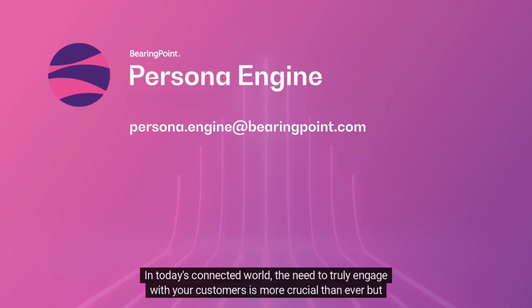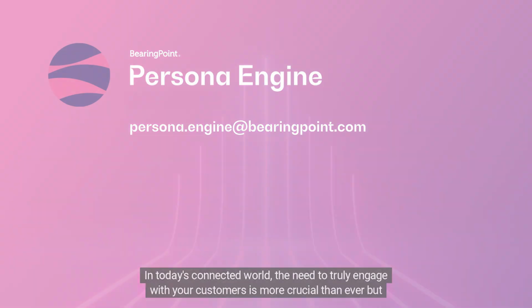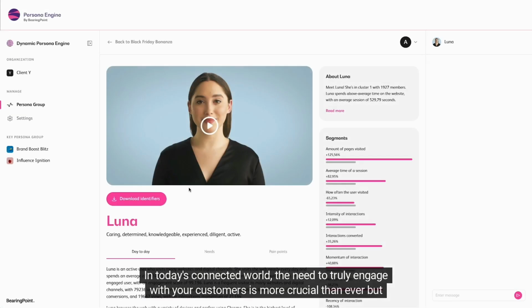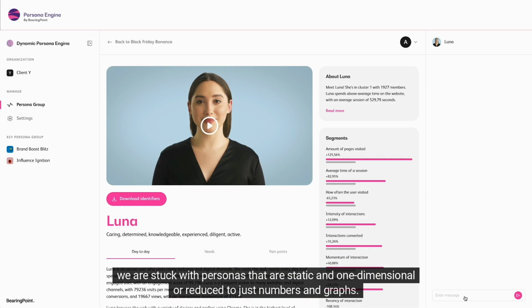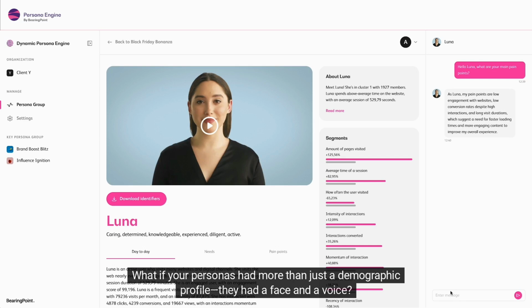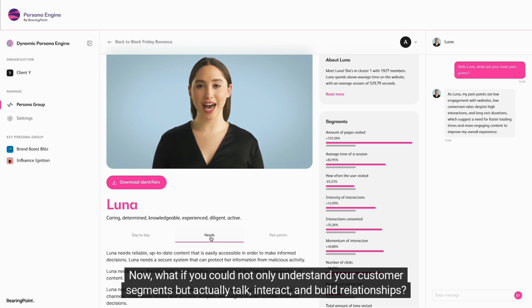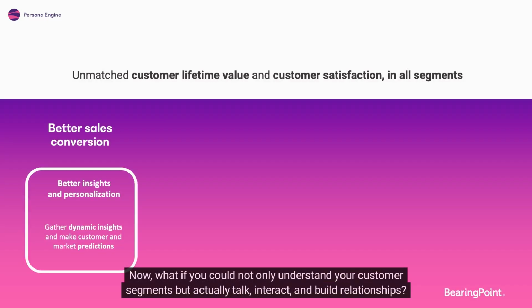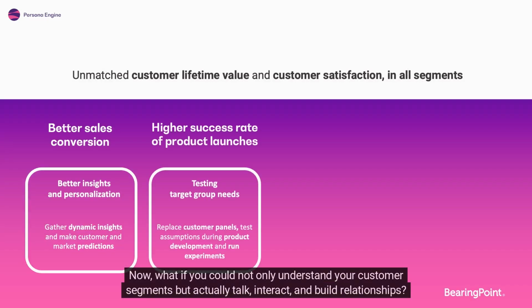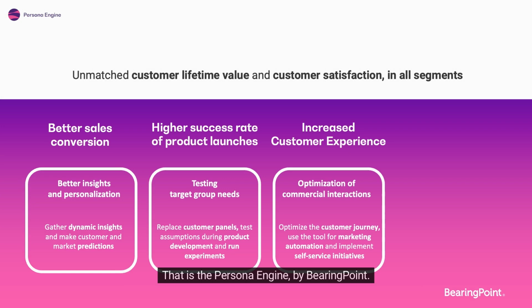In today's connected world, the need to truly engage with your customers is more crucial than ever, but we are stuck with personas that are static and one-dimensional or reduced to just numbers and graphs. What if your personas had more than just a demographic profile? They had a face and a voice. Now, what if you could not only understand your customer segments, but actually talk, interact, and build relationships? That is the Persona Engine by BearingPoint.